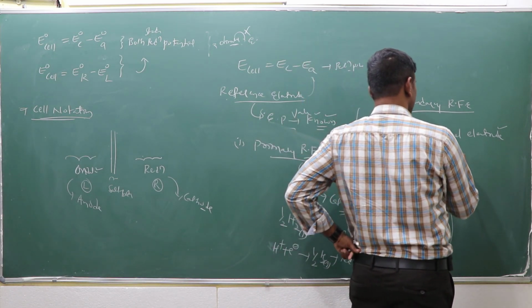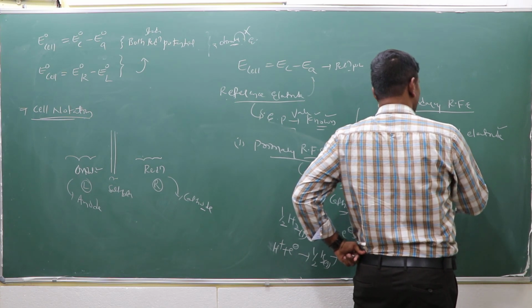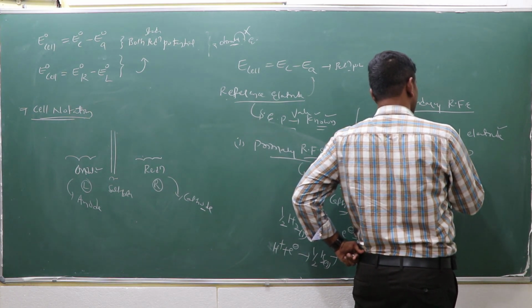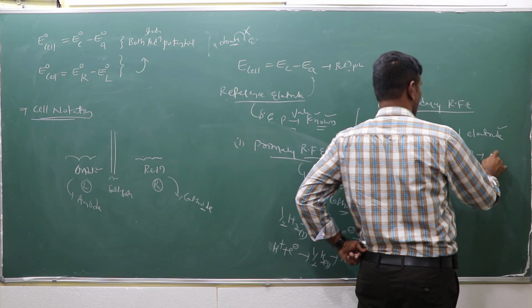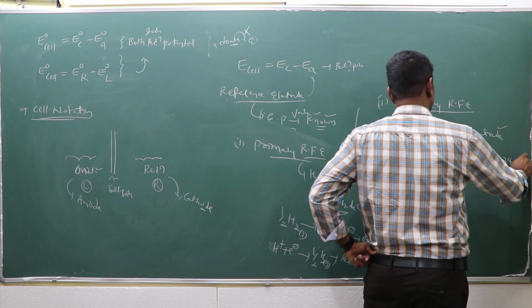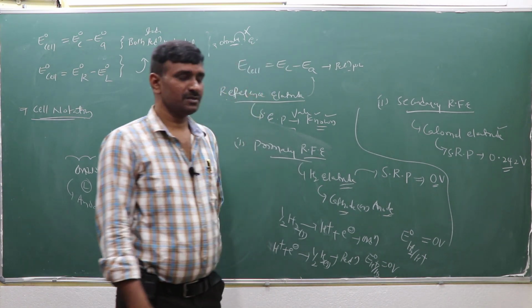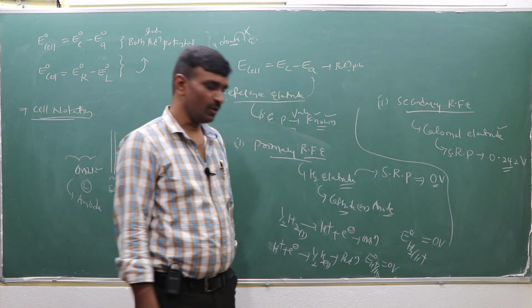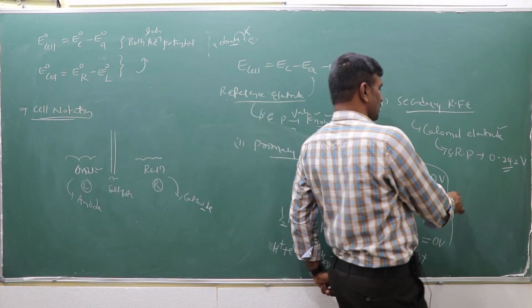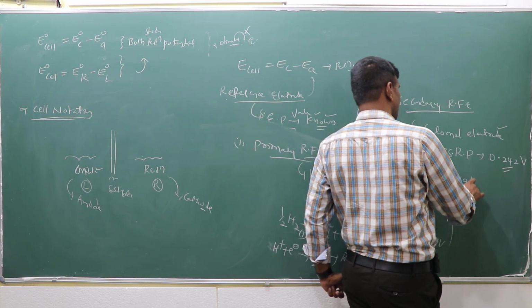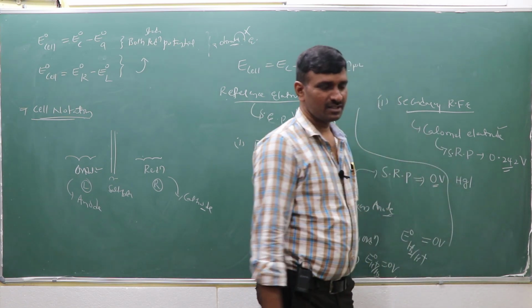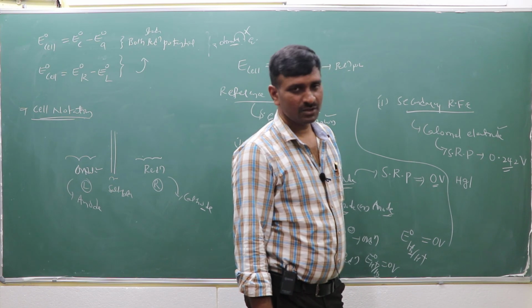For the secondary reference electrode, the calomel electrode, how much is the standard reduction potential? It is 0.242 volts. Standard reduction potential of the calomel electrode is 0.242 volts.